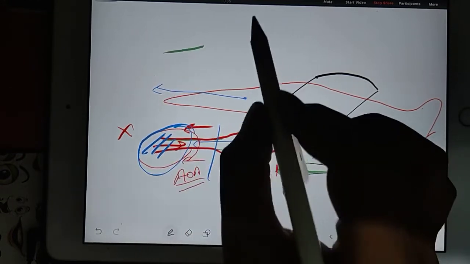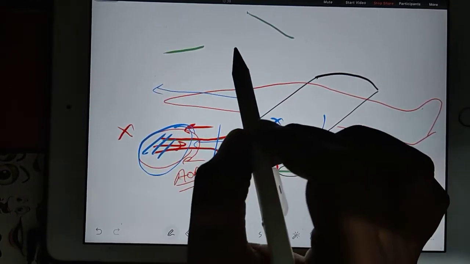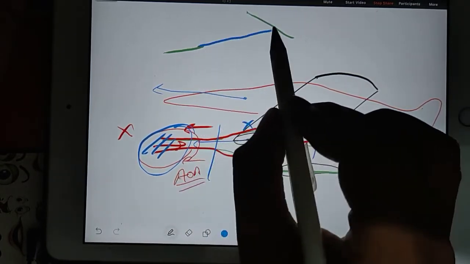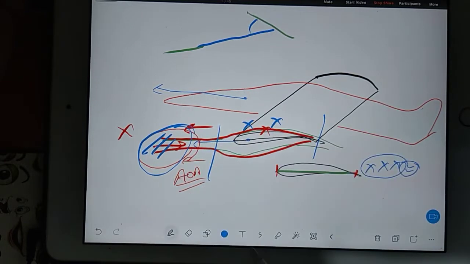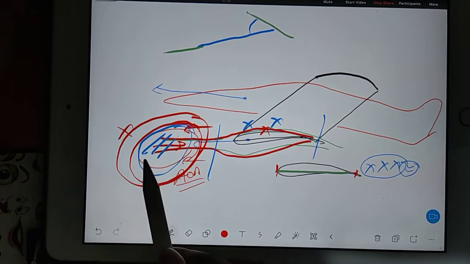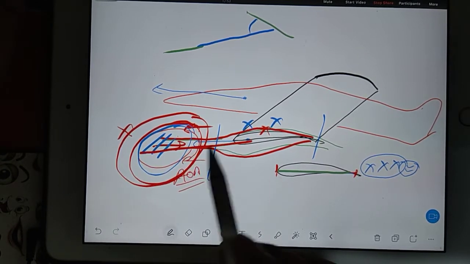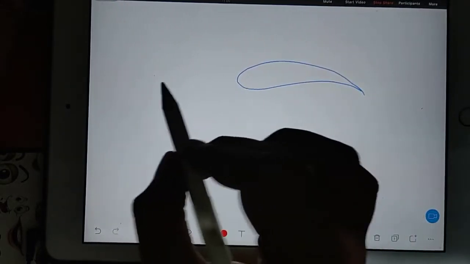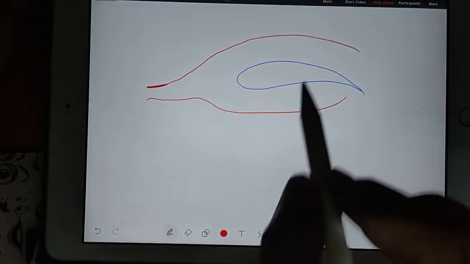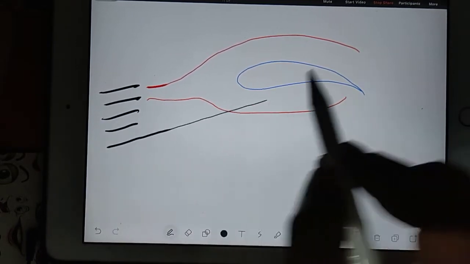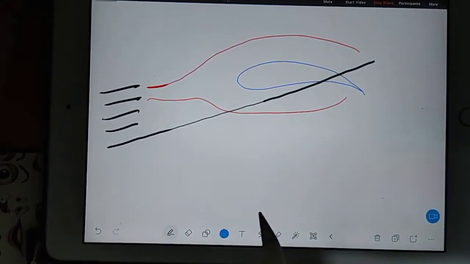Imagine if I am drawing one line like this and one line like this, and I ask you to tell the angle between them. How will you tell the angle? You will imaginarily extend this, so this angle will be your angle. In the same way, if you extend the free stream, in reality, definitely there is no free stream because it is a disturbed stream. My point is, here I am drawing only the airfoil section, and some air is going and being disturbed here. So you don't consider the disturbed air. Suppose this is the free stream which is not disturbed. Any one free stream you extend like this, then you will have the chord line.